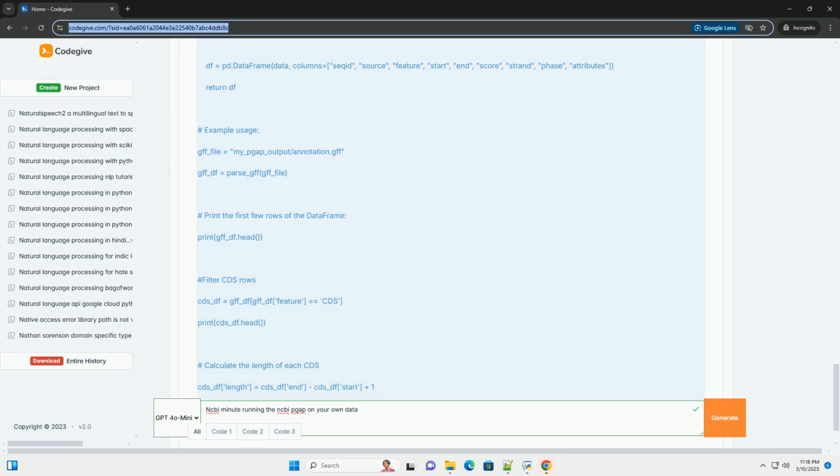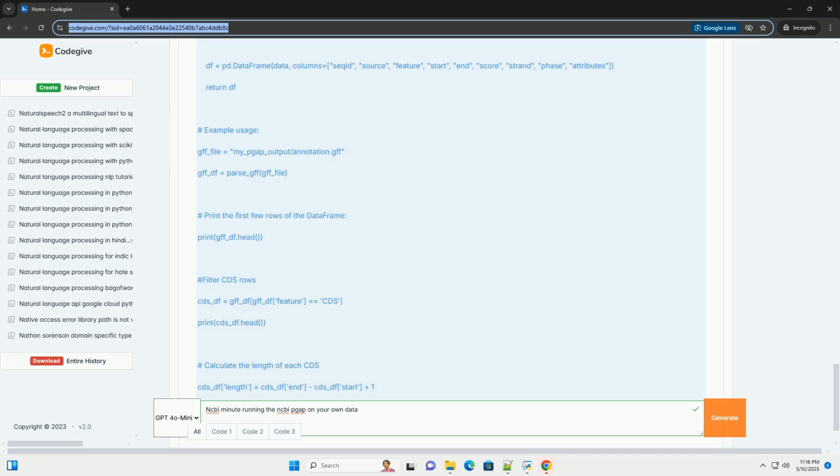Understanding basic concepts in genomics, sequence alignment, and protein function will be helpful for interpreting the results. 6. PGAP executables and dependencies. You will need to download these using the NCBI datasets command. 7. Install the necessary data packages using the PGAP executable.